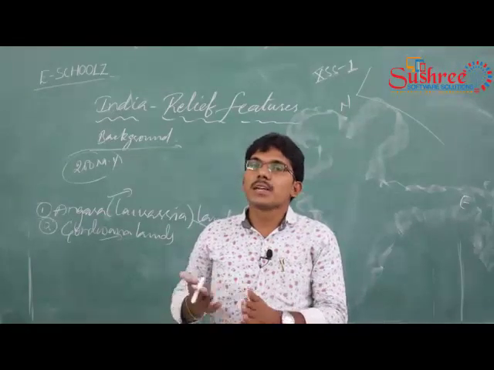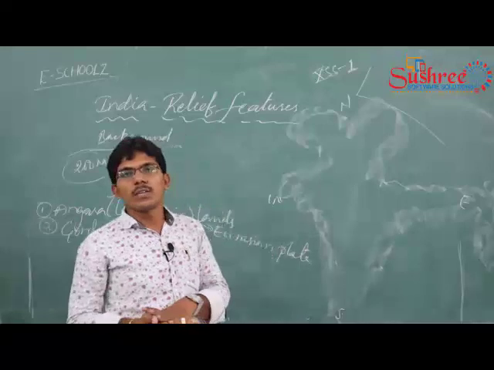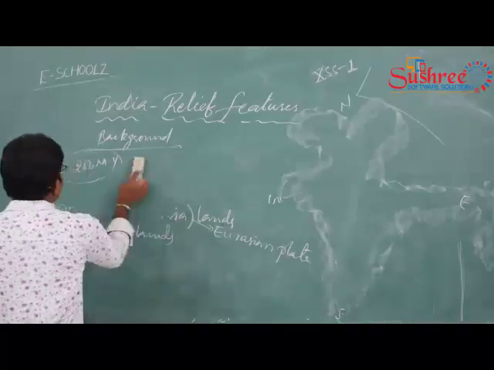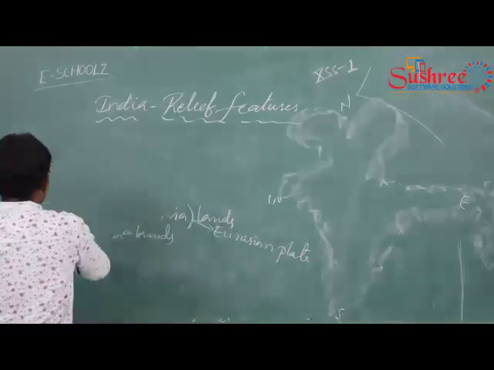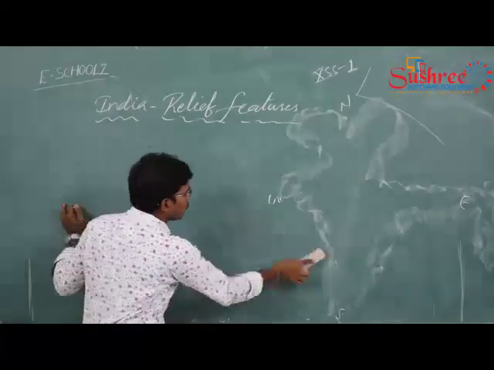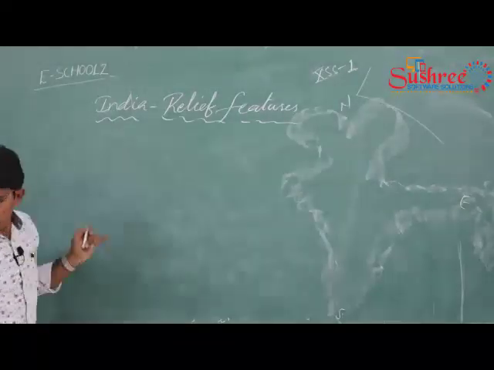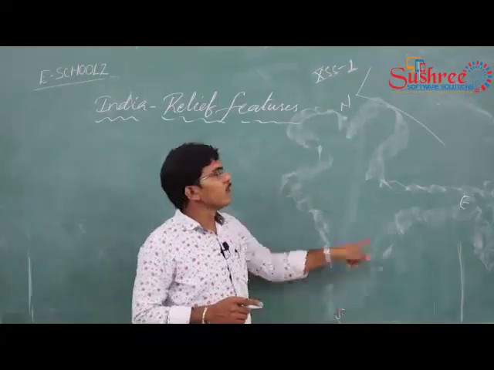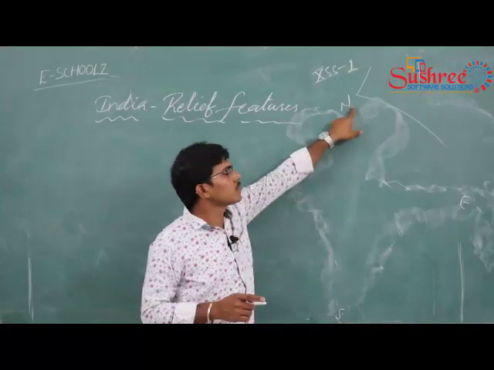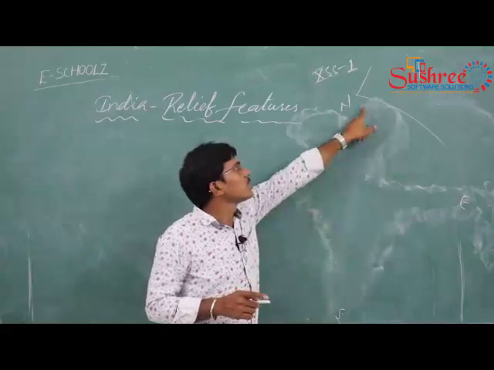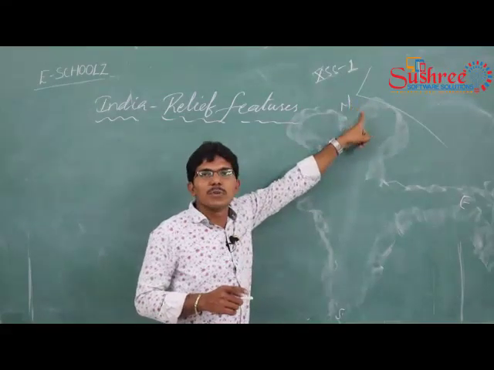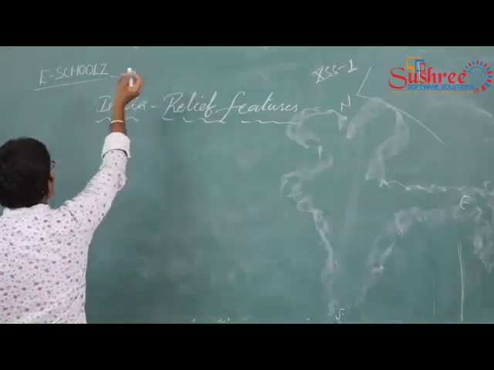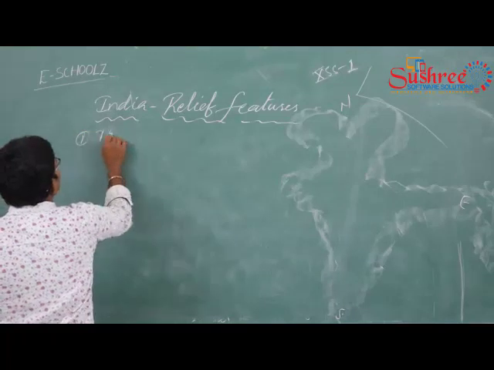Mostly we are going to see the major relief features of India. Among those relief features, we are going to see the Himalayas. Let me read the geography of India from north to south. When we start reading the geography of India from north to south, on the northern part the first and foremost thing we need to read about is the Himalayas.